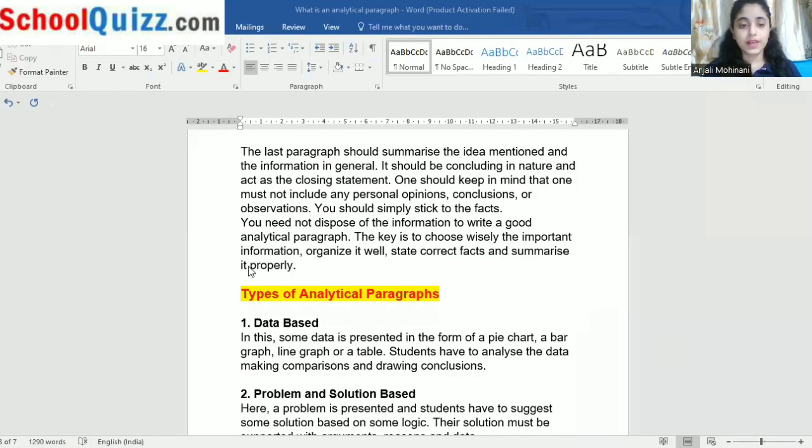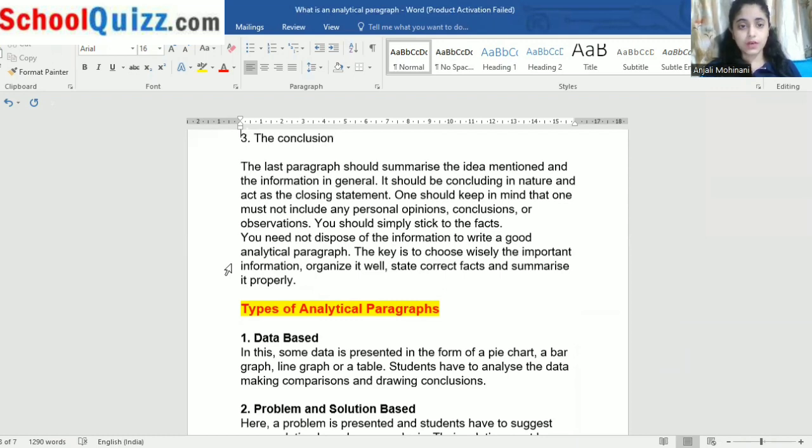So, myself, Anjali Mohimani. Today, I'm going to continue with the topic that we started in the previous lecture, that was analytical paragraph. Okay. So, let us quickly revise what is the meaning of analytical paragraph, and then we'll go further. I hope you remember.